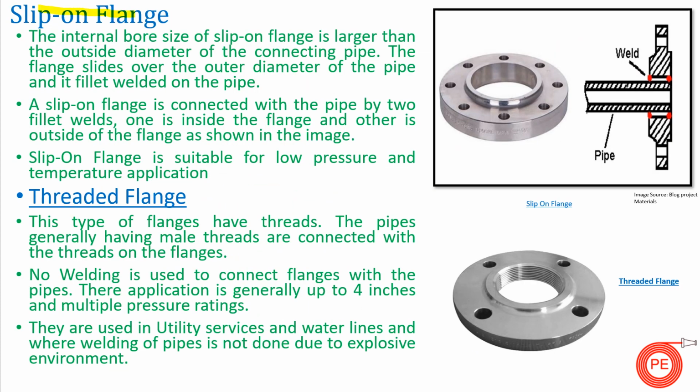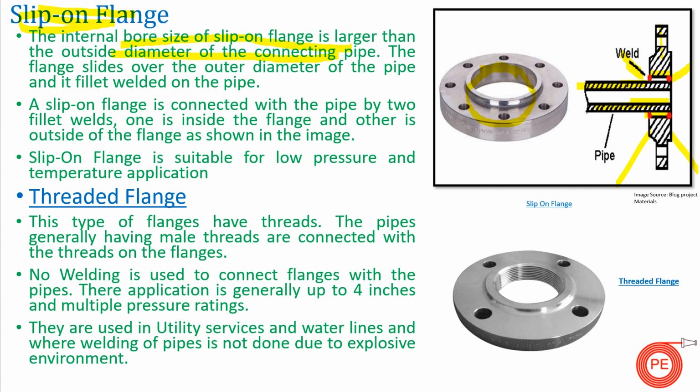So this is your slip-on flange. As the name suggests, this flange slips on your pipe. The inside diameter of this flange is greater than the outside diameter of the pipe. As mentioned here, the internal bore size of a slip-on flange is larger than the outside diameter of the connecting pipe. If you can see here, this is your pipe and this is your flange. This flange has been mounted on the pipe. As you can see, the pipe body has been completely inserted in the flange, and we get two butt joints here. One is this one, and another is on this side. So this is your slip-on flange.